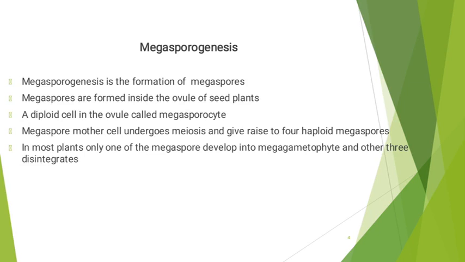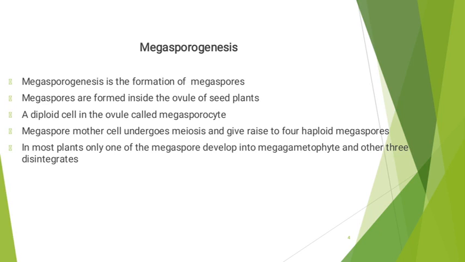Megasporogenesis. Megasporogenesis is the process of formation of the megaspores. These megaspores are formed inside the ovule of seed plants. A diploid cell in the ovule called megasporocyte, megaspore mother cell, undergoes meiosis and gives rise to four haploid megaspores.